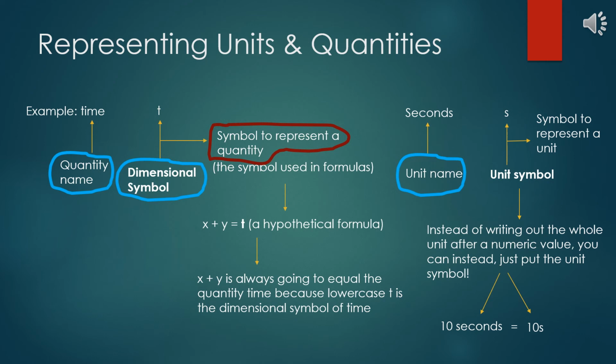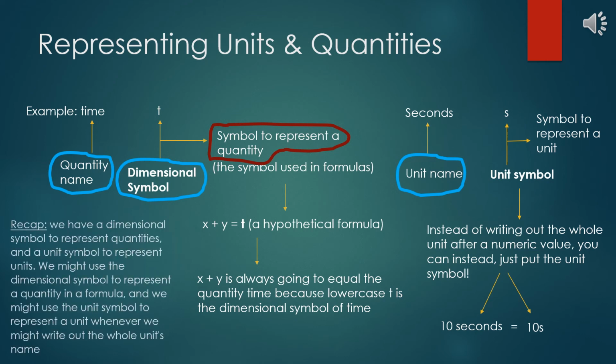So, to briefly review this, we have a dimensional symbol to represent quantities, and a unit symbol to represent units. We might use this dimensional symbol to represent a quantity in a formula, and we might use the unit symbol to represent a unit wherever we might write out the whole unit name.